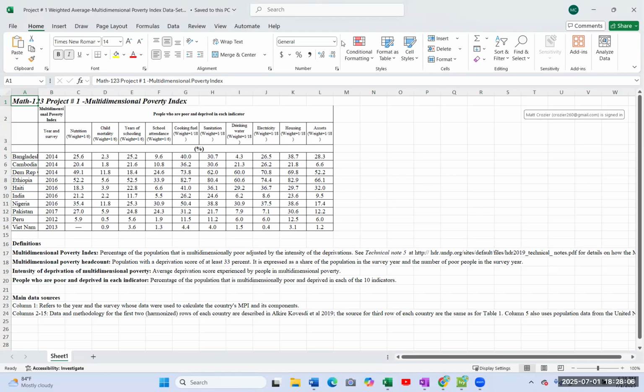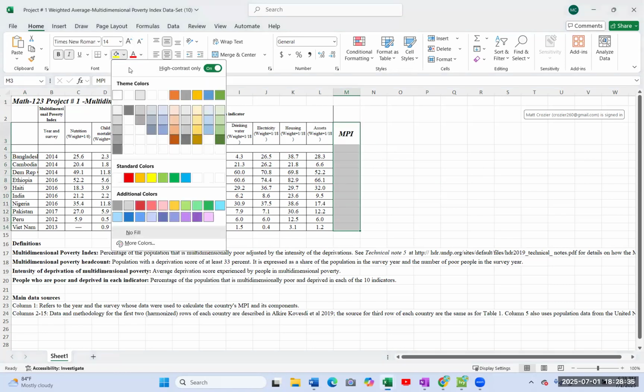All right, so here's a spreadsheet. All we've got to do is complete this. Our job is to come up with the multi-dimensional poverty index for a country. So I'm going to put that right out here, MPI. The MPI is this column. I like to make it fancy, so I'm just going to color this box light green.